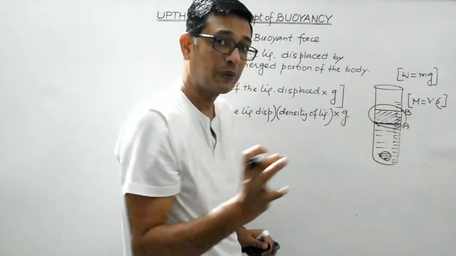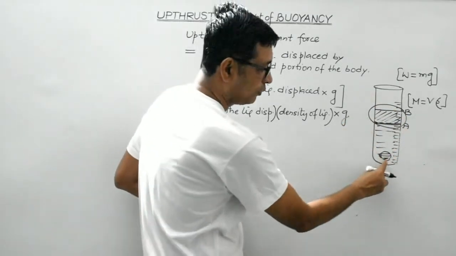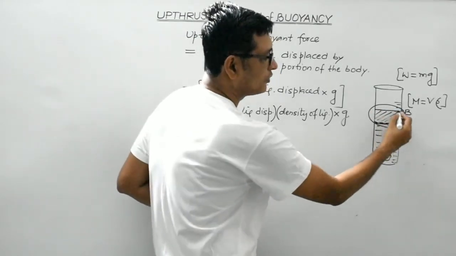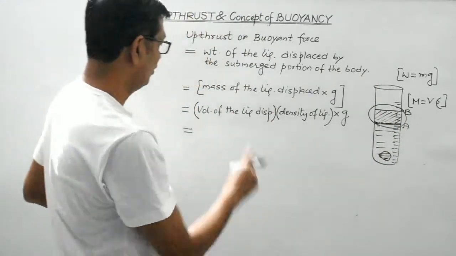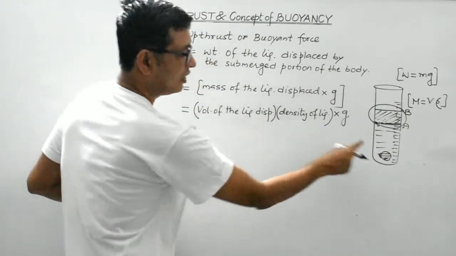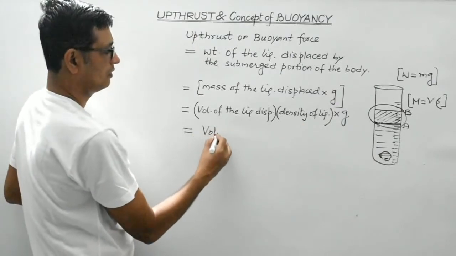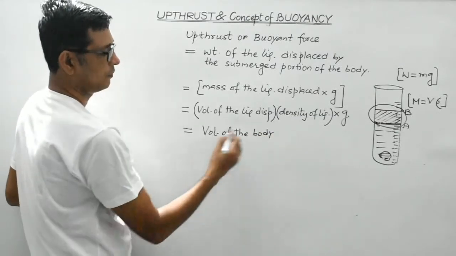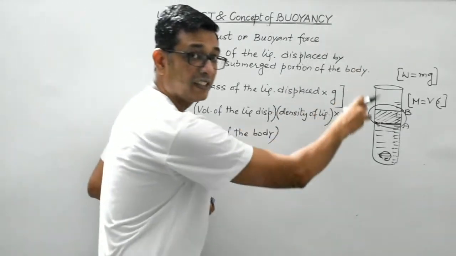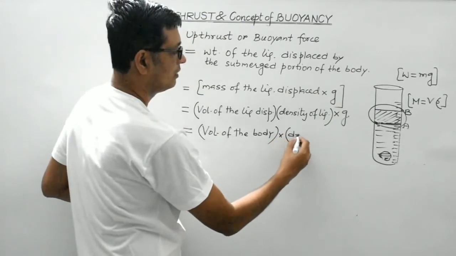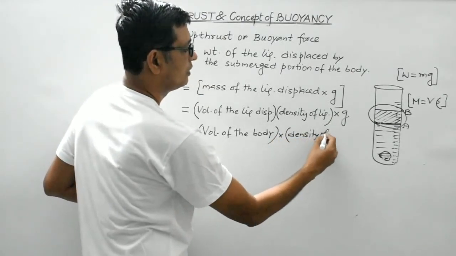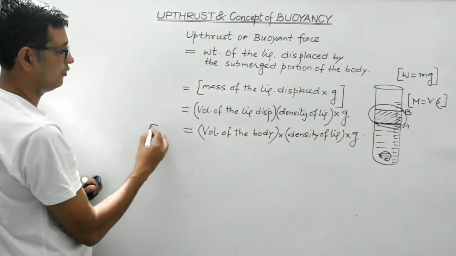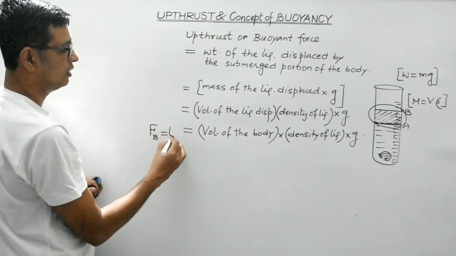Now here you can experimentally verify that the volume of this body, which is completely immersed inside the liquid, is exactly equal to the volume of this displaced liquid. So in place of volume of the displaced liquid, you can write volume of the body, which is completely submerged, multiplied by density of the liquid multiplied by small g. So this is the formula for buoyant force or upthrust.